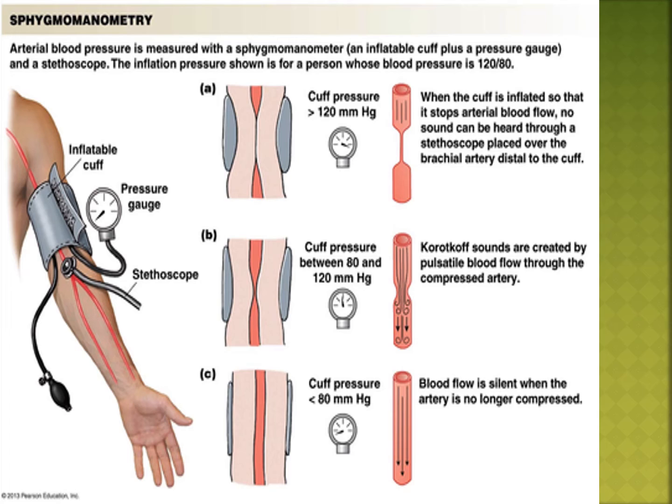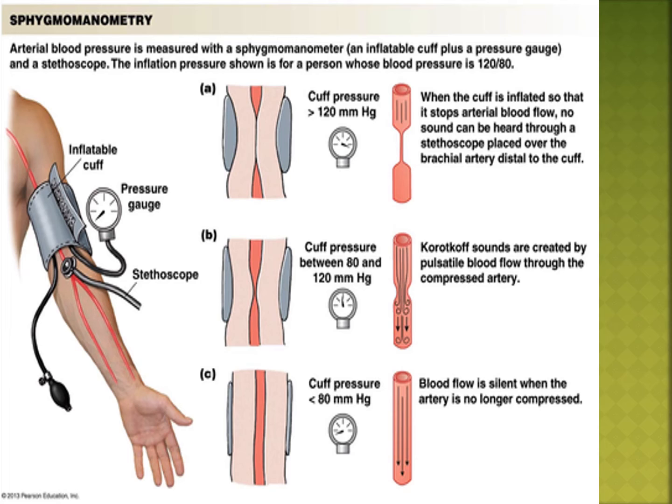Everybody see the picture: blood pressure gauge, inflatable cuff, stethoscope. The upper limit is systolic pressure, when the heart contracts. The lower limit is diastolic pressure, when the heart relaxes.